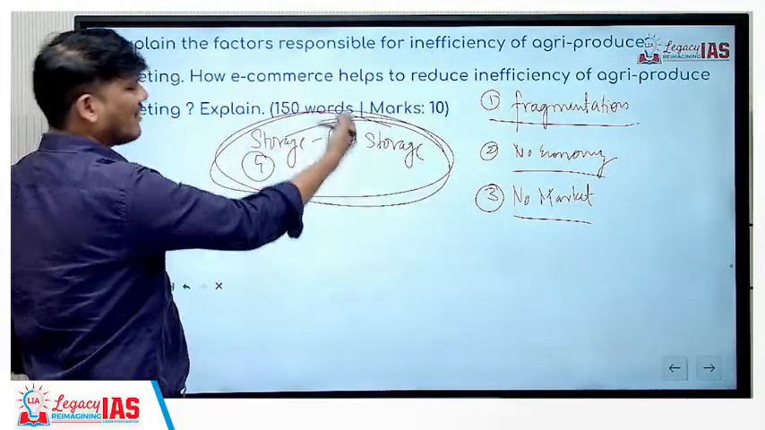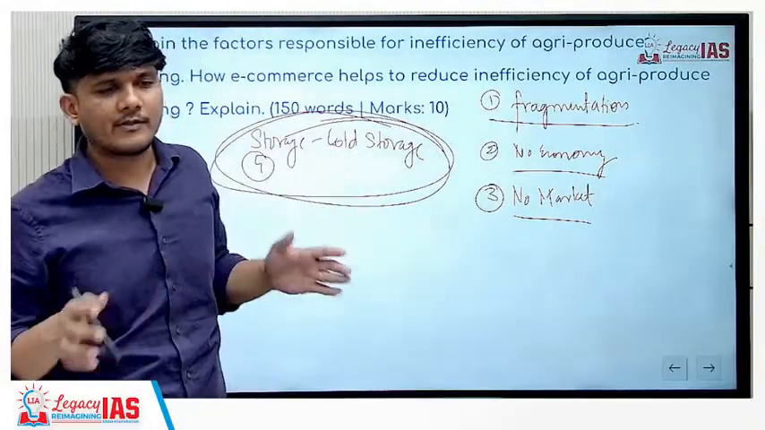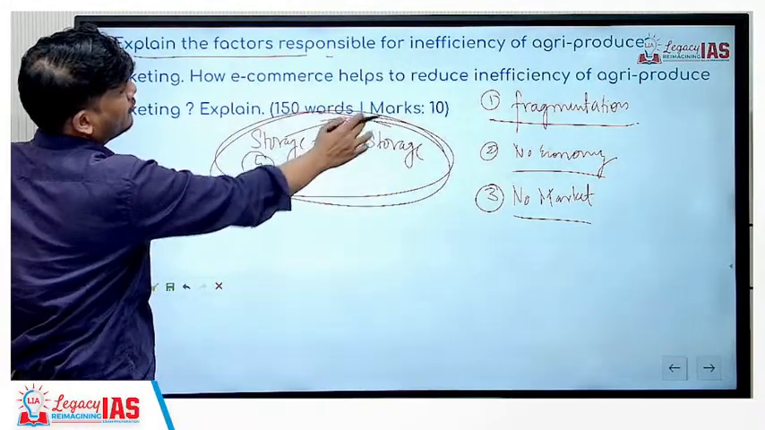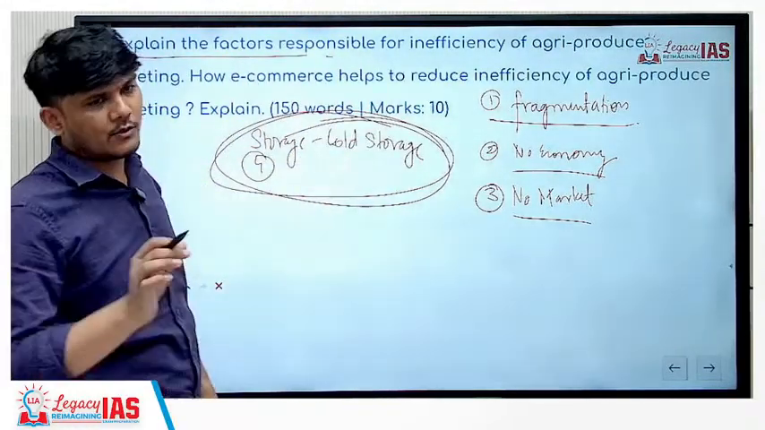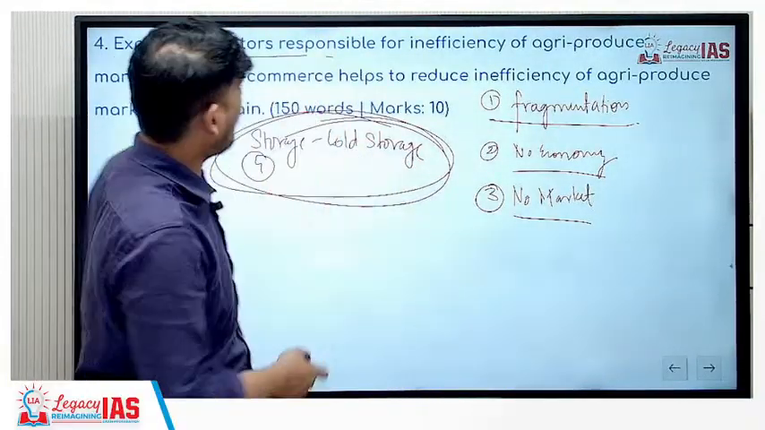At the same time, the secondary things are credit, marketing awareness, etc. All those things are not present with us. As a result, these are the factors that are responsible. For every factor, you should write at least one sentence. Okay. Next is the role of e-commerce.